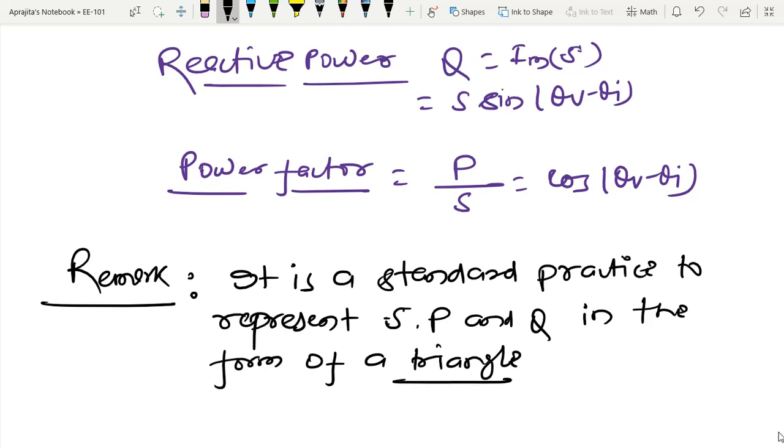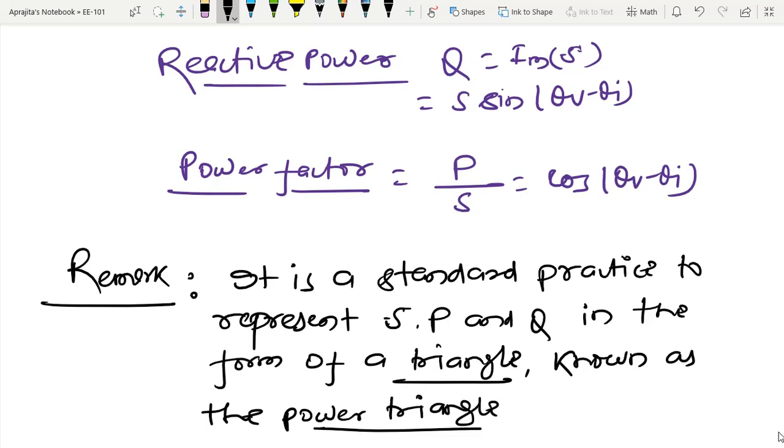Due to that reason I am telling that as a geometrical shape, and this triangle has a special name that is known as the power triangle, because that triangle is now going to represent all possible power. So power triangle.